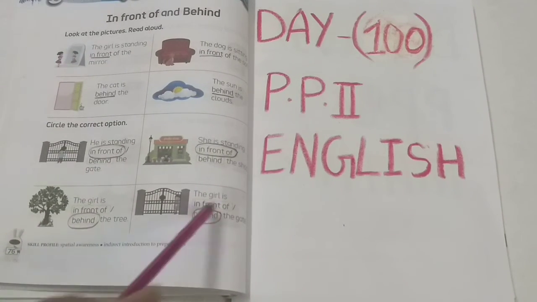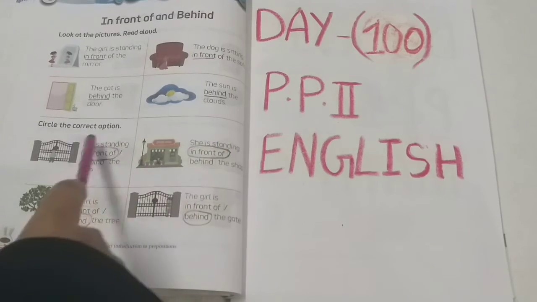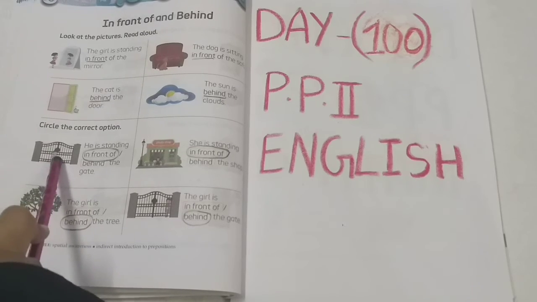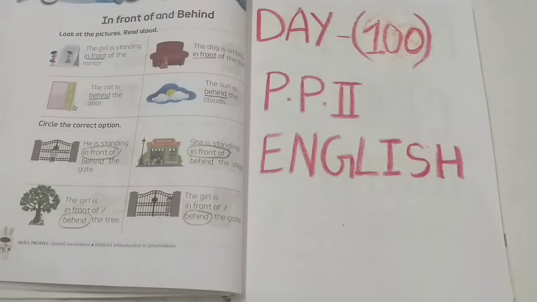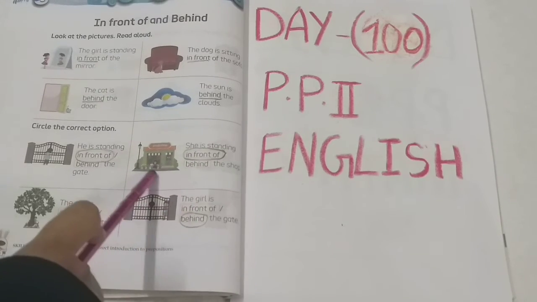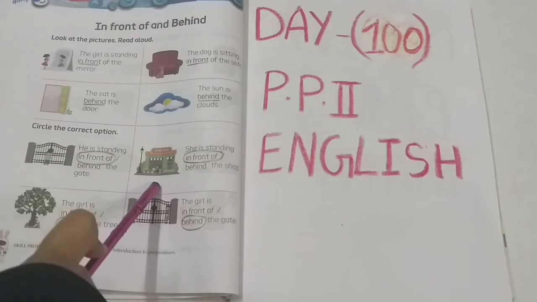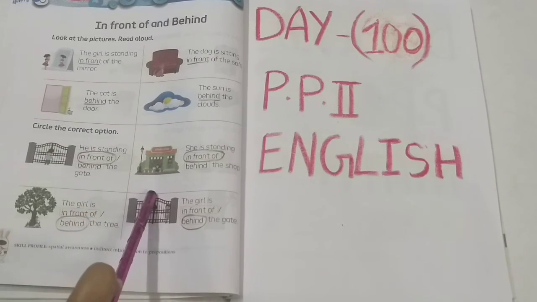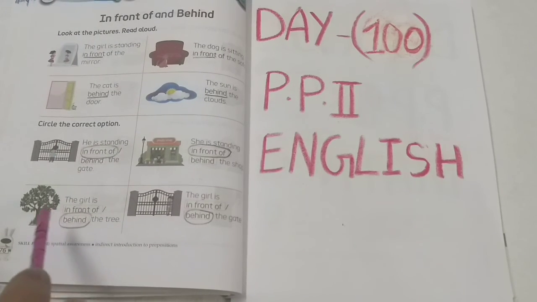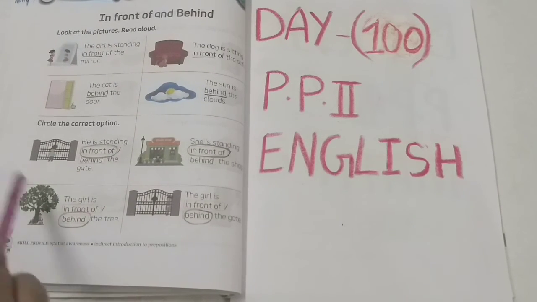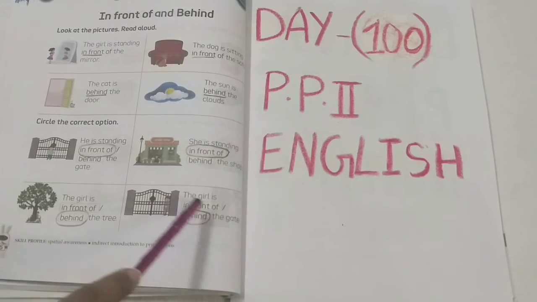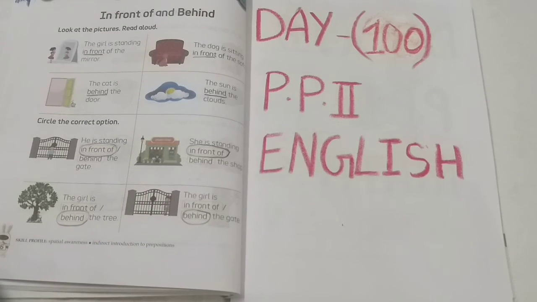So children, let's see one more time. He is standing in front of the gate. You can see the boy. He is standing in front of the gate. She is standing in front of the shop. You can see the girl is here. So she is standing in front of the shop. The girl is behind the tree. Where is the girl, children? The girl is behind the tree. The girl is behind the gate. You can see the girl is behind the gate.